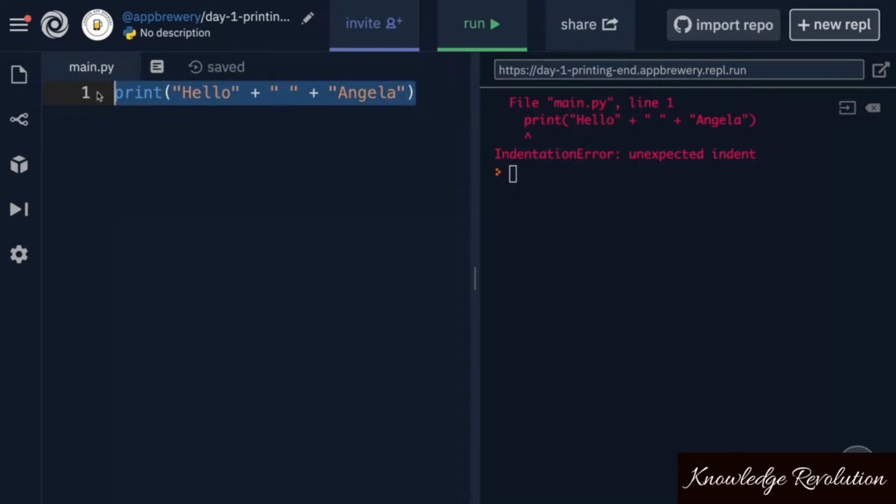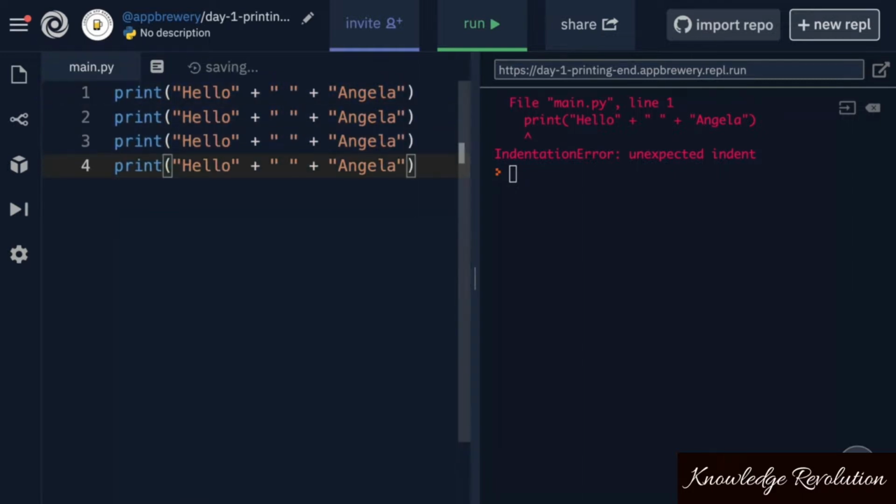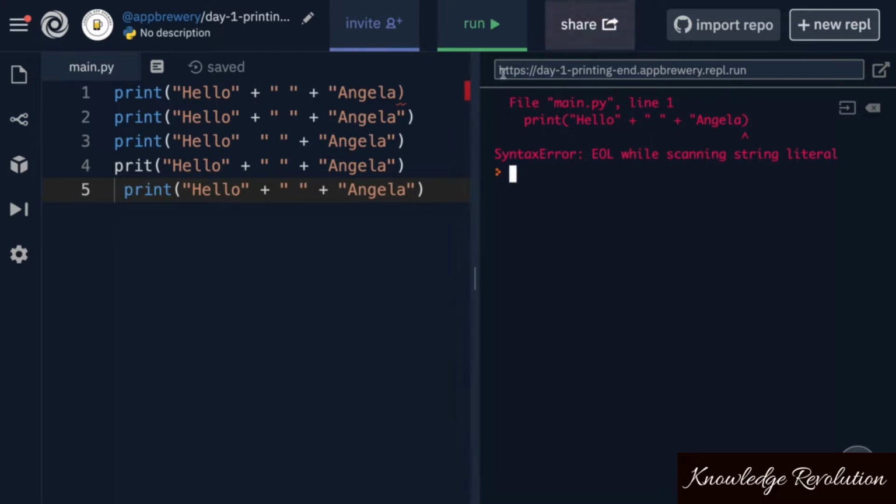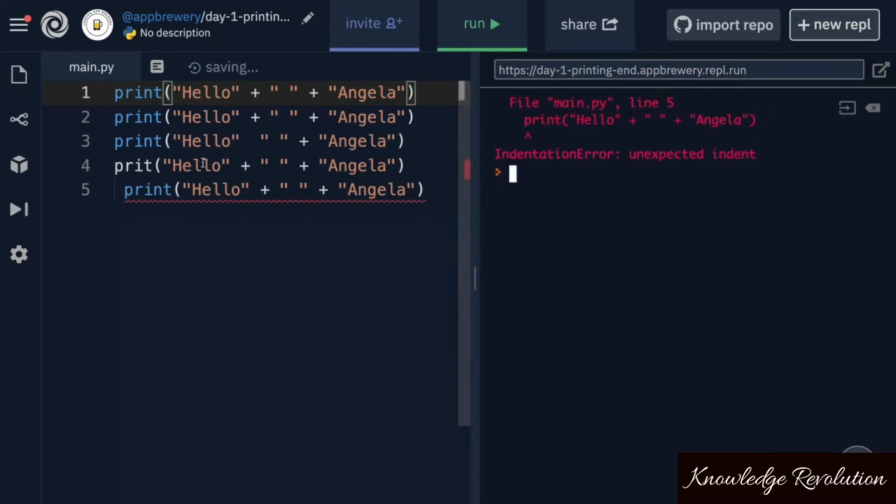Because remember that when you're writing large programs, it's not just going to be one line of code. You could have multiple lines of code, each with their own errors. For example, this one might be missing a double quote. This one might be missing a plus sign. This one might have the print function misspelled. The next one might have an indentation that's not meant to be there. And when you run your code like this, it'll only give you the first issue. Once you fix that issue, it'll continue to the next issue until you've fixed everything. And this is really painful.